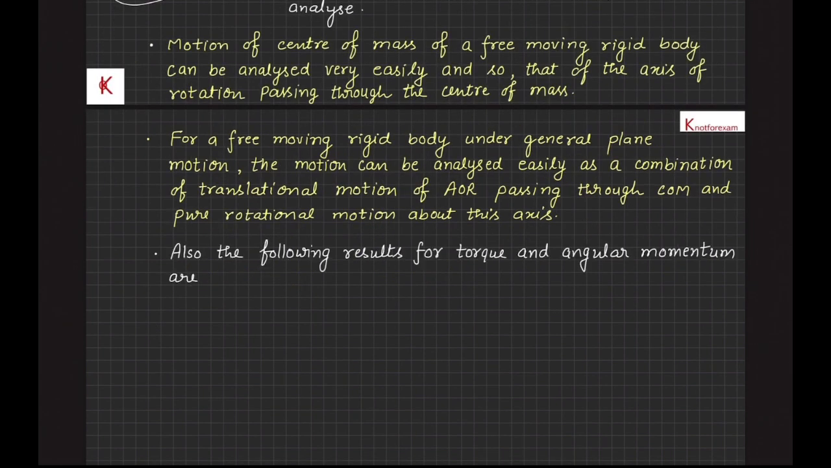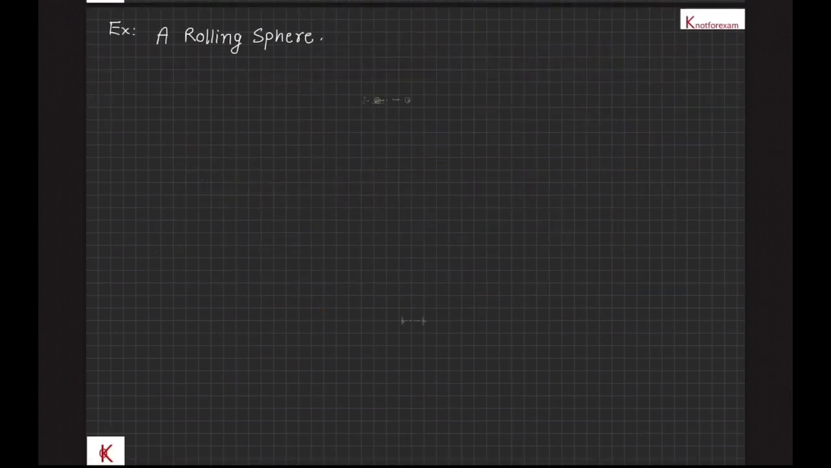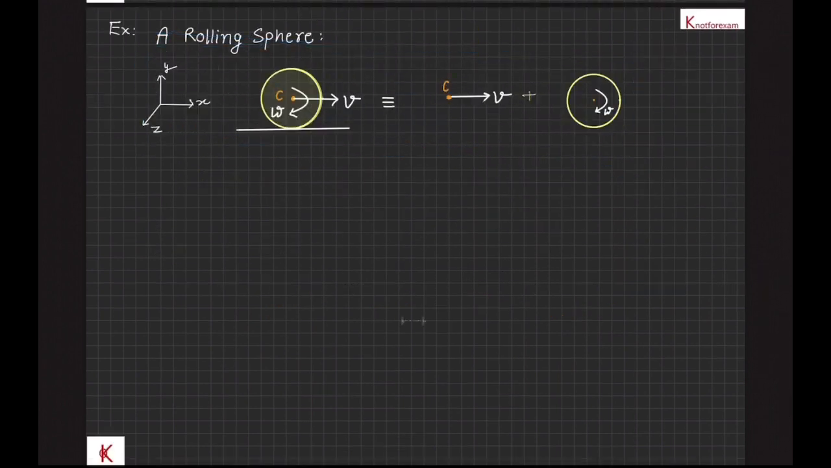Therefore, the following results for torque and angular momentum are very useful in solving the problems. Angular momentum about a point O, L_O vector, is equal to angular momentum about the center of mass plus angular momentum of the center of mass about point O, that is R vector cross P vector, and also torque about point O is equal to torque about the center of mass plus torque on the center of mass with respect to point O, that will be R vector cross F external vector. Now take a look at the following examples.